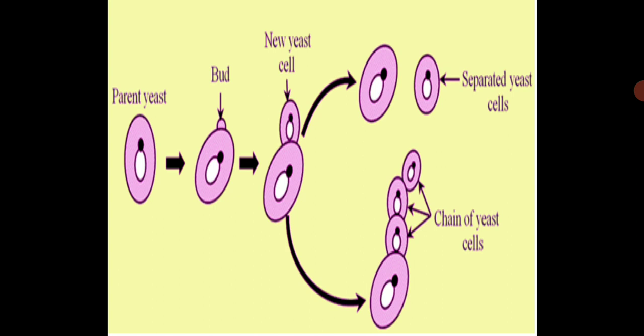From one bud another bud will come out, and from that bud a third one will come out. So you can get a chain of yeast cells, or each bud which comes out can get separated from the parent yeast. This is the diagram you should draw in the notebook with proper labeling. I hope you are drawing these, children.